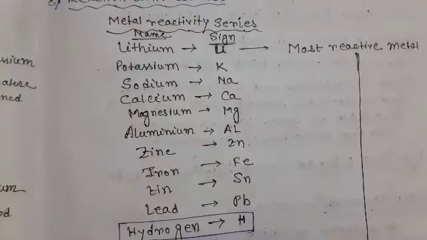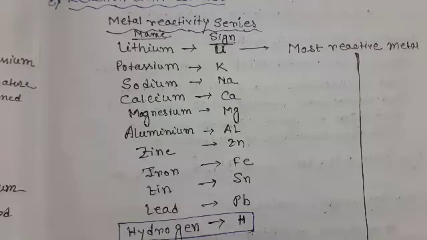In the previous discussion, we have seen that different metals react with oxygen and water at different rates. Depending on those rates, we can arrange the metals in an order such that the most reactive metals are placed at the top of the series and the least reactive metals are placed at the bottom of the series.